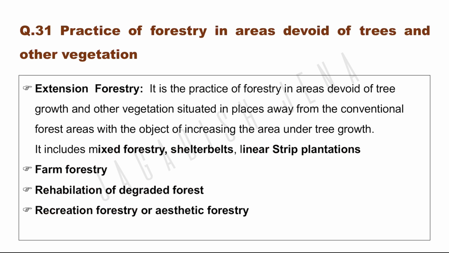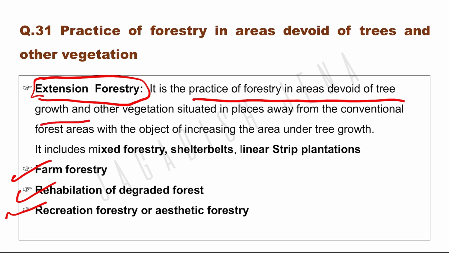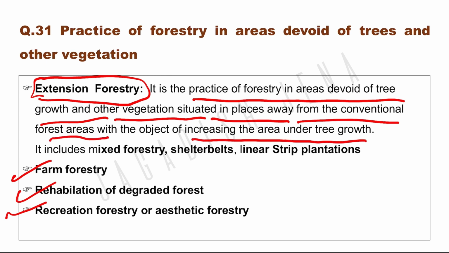Practice of forestry in areas devoid of trees and other vegetation, that is known as extension forestry. There are several other forms of forestry like farm forestry, rehabilitation of degraded forest, recreation forestry, or aesthetic forestry. Extension forestry is the practice of forestry in areas devoid of tree growth and other vegetation situated in places away from the conventional forest area with the objective of increasing the area under tree growth. It includes mixed forestry, shelter belts, linear strip plantation.